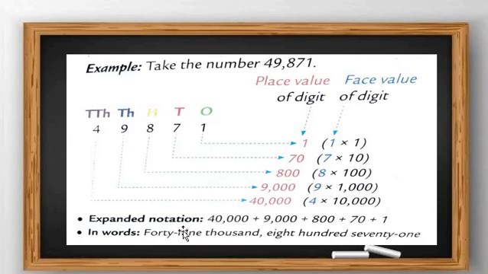Understood, all students? Now this is your topic: 5-digit numbers and 6-digit numbers. Today we have only completed 5-digit numbers.